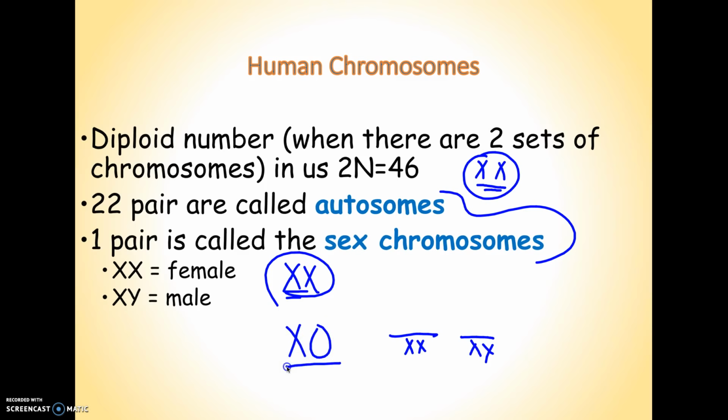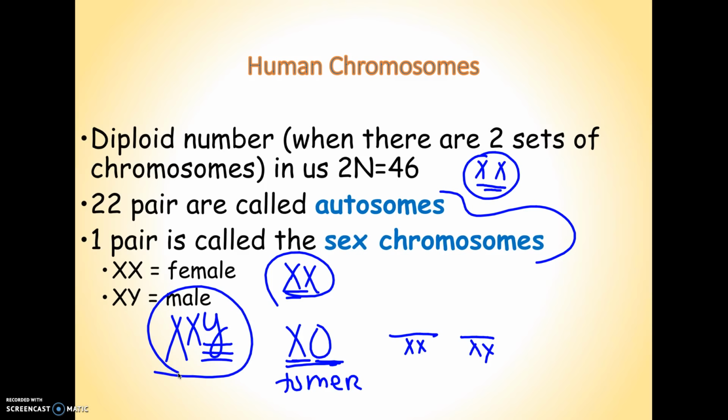Remember, X0 in our karyotype activity was called Turner syndrome. That person only has one X, and they're missing their other sex chromosome. They can survive. They're female. XY is a male. Even XXY is a male. Pretty much the main thing the Y chromosome does is make you male. This is not a hermaphrodite. This is a male. If there's a Y, they're going to automatically become a male. We'll talk in another chapter about how you get a hermaphrodite, because it's not because of the X and Y chromosome. It's something a little bit different. There's a little more to it than that.